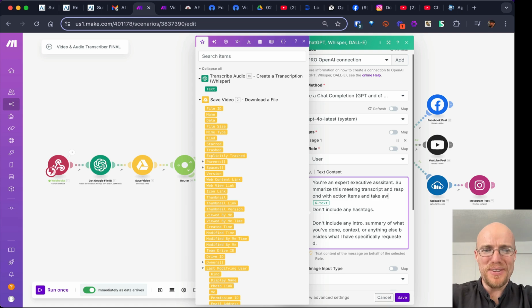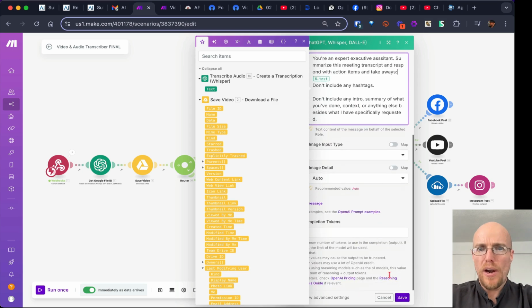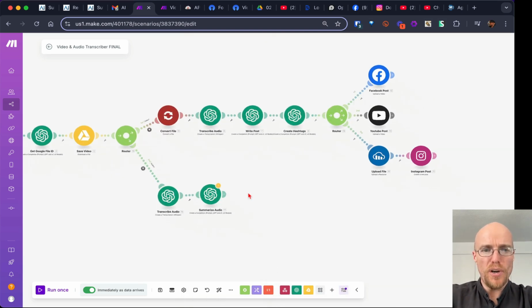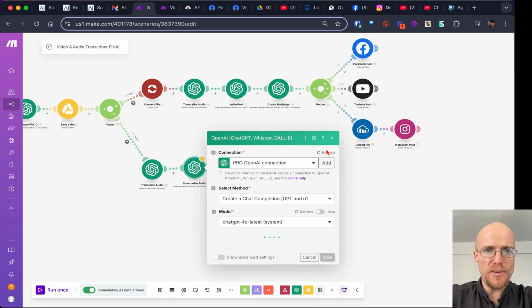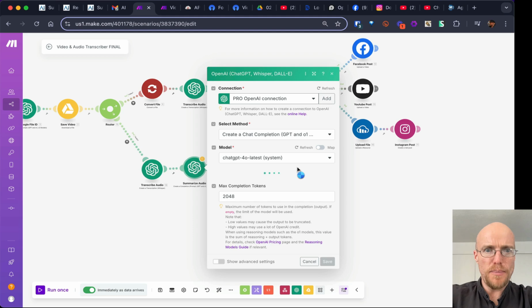This is going to be really funny if this works because it's the bathroom thing. I don't even know what it is. Don't include any hashtags. That's fine to put there. And then don't include any of that stuff. So that should be good. Let's just trust that that's going to work. Sometimes that yellow's there, but I think we did everything we need, unless I'm missing something.